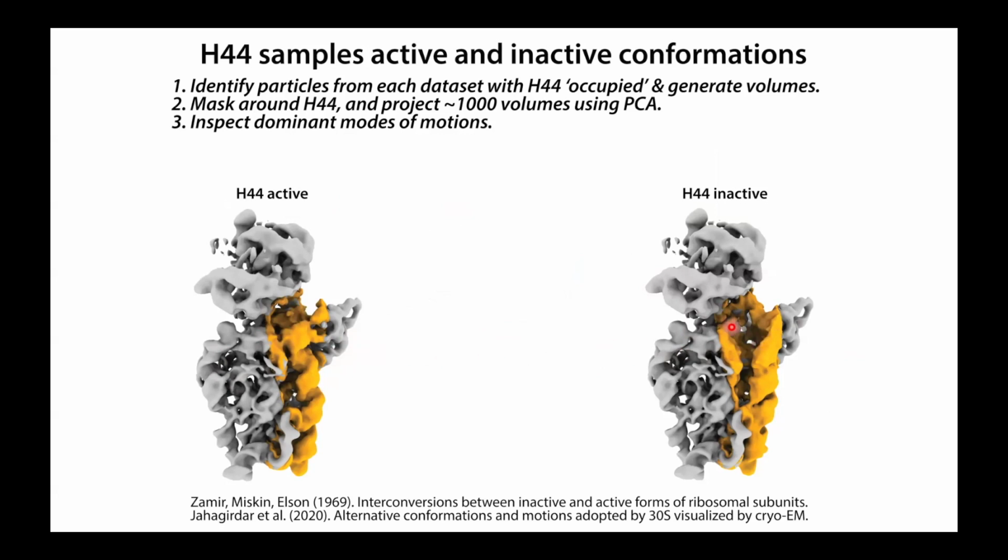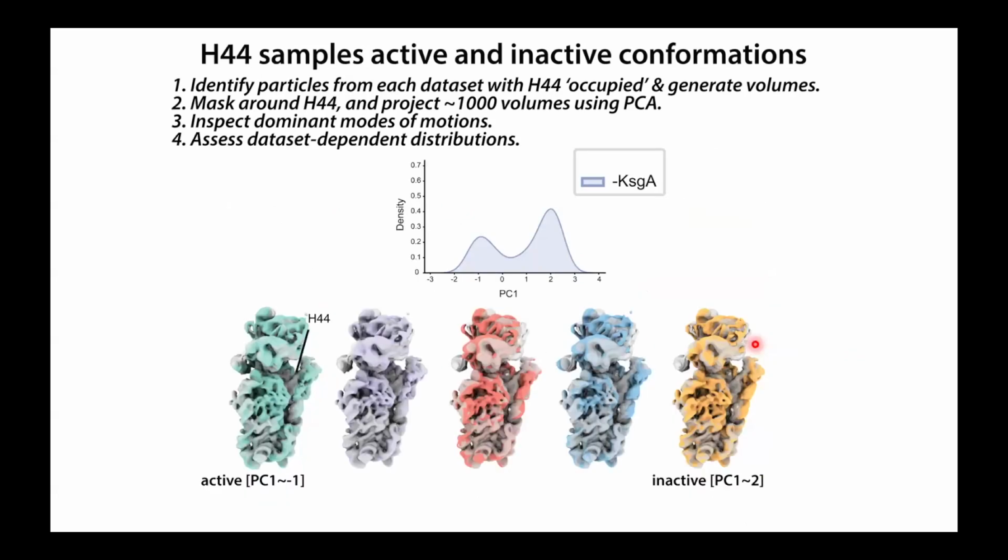The other side of our principal component, you see this inactive conformation. Okay, so given that we have this now interpretable axis of conformational changes, which I'm calling principal component 1, we can look at the marginal distribution of either the KSGA treated or untreated data sets. If we look at the untreated data set, you can see it's bimodal. Roughly 2/3 of the particles are in this inactive conformation, here shown in yellow or orange. And then about 1/3 of the particles are in this active conformation that's actually shown as gray as the background